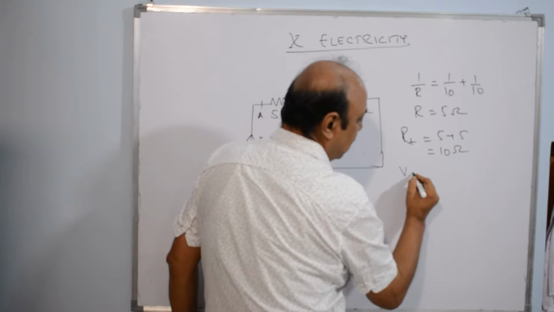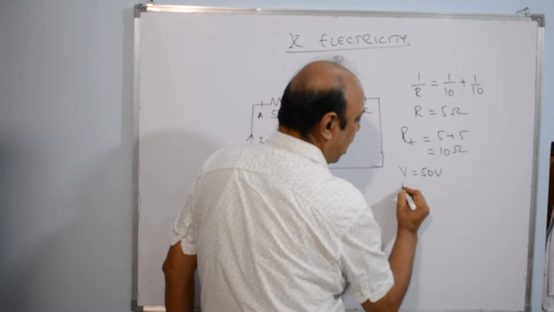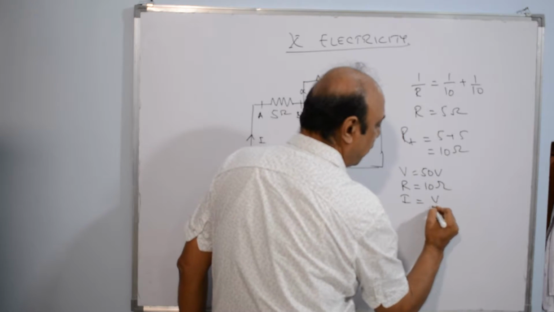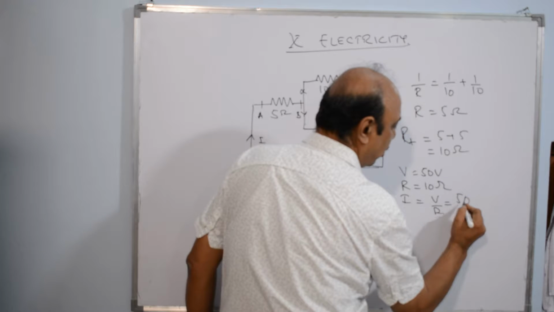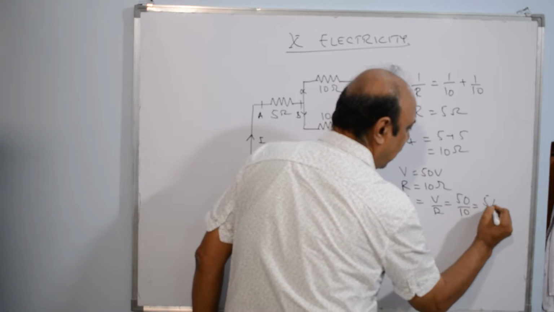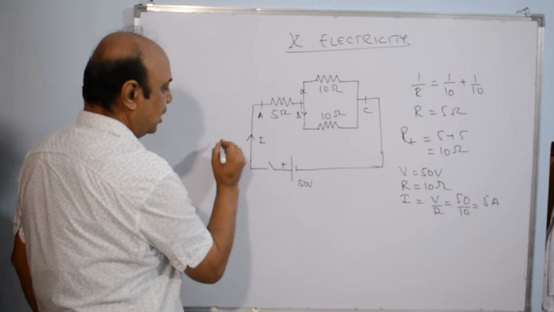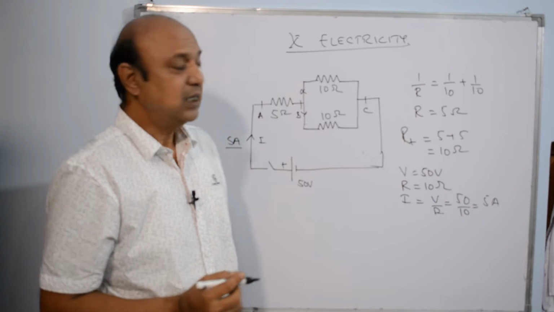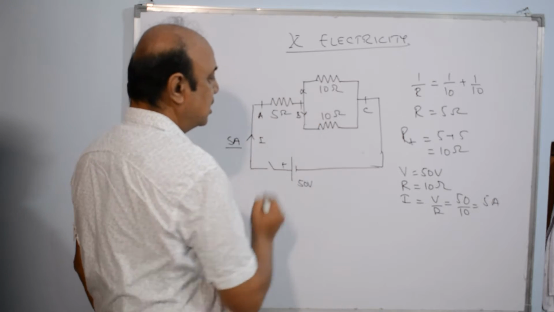Potential is 50 volts, R is 10 ohms, so current will be equal to V upon R, that is 50 upon 10 or 5 ampere. So this current is equal to 5 ampere. Now let us see what is the potential drop across this resistance.